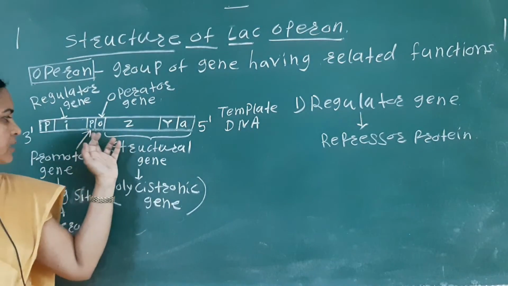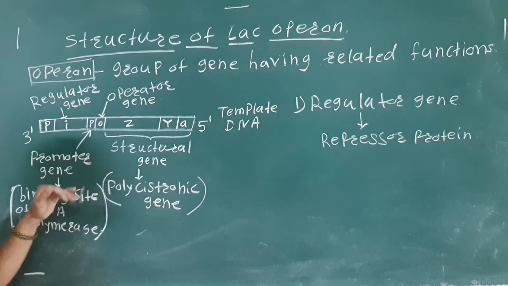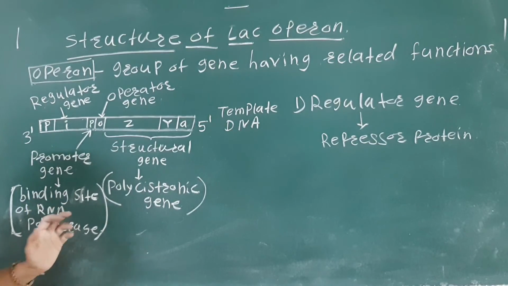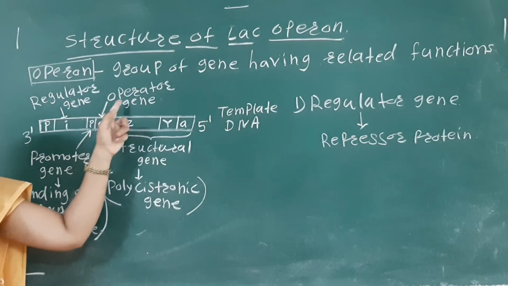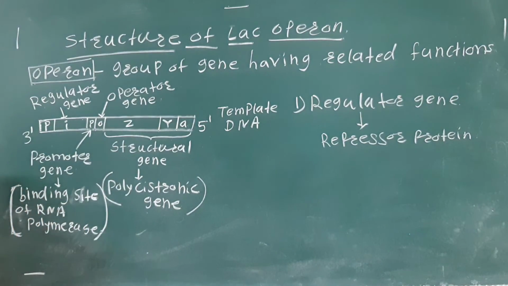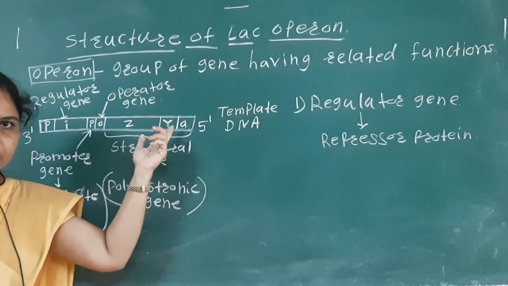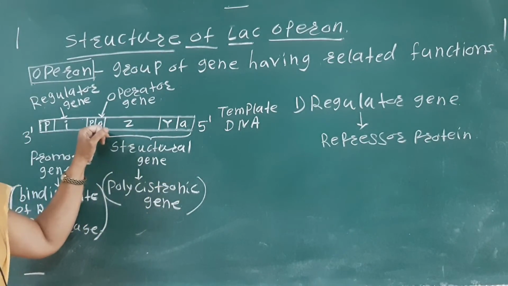Then next, at the promoter gene the RNA polymerase enzyme binds. Then there is the operator gene. The operator gene mainly controls the function of the structural genes.